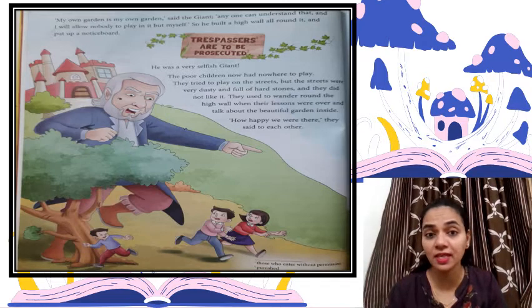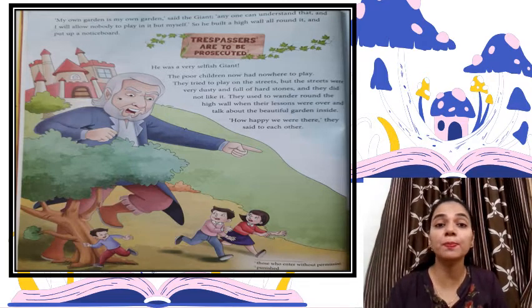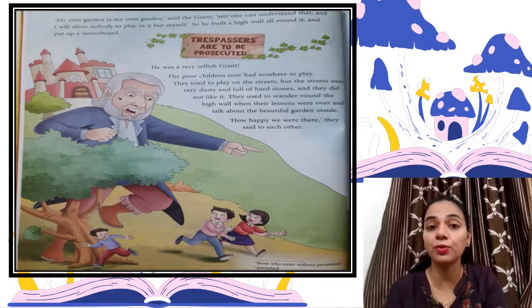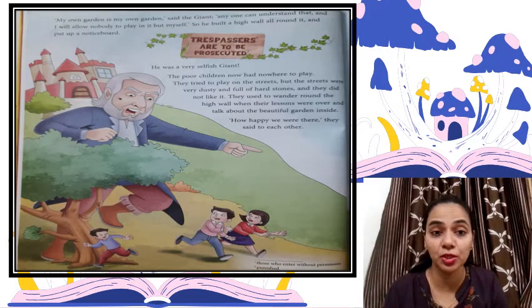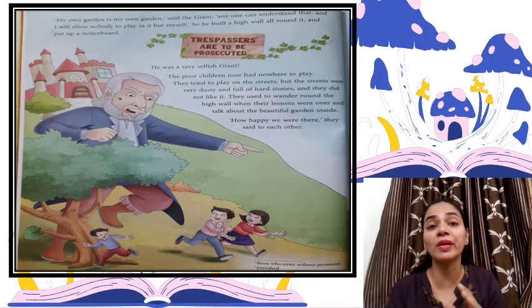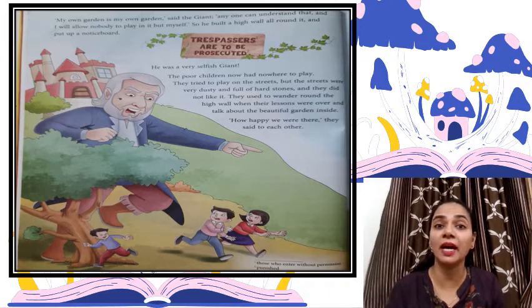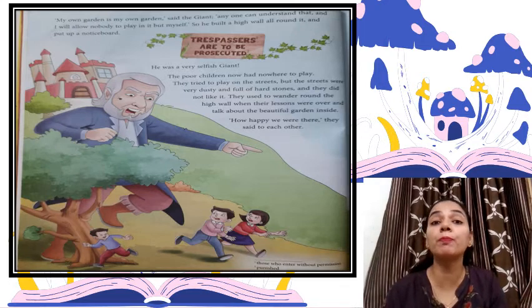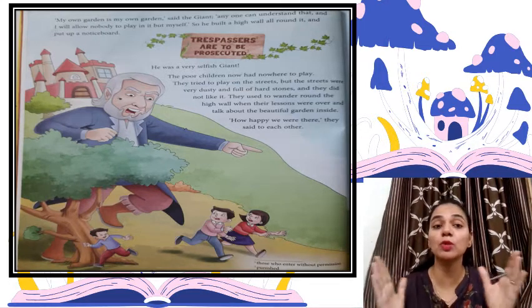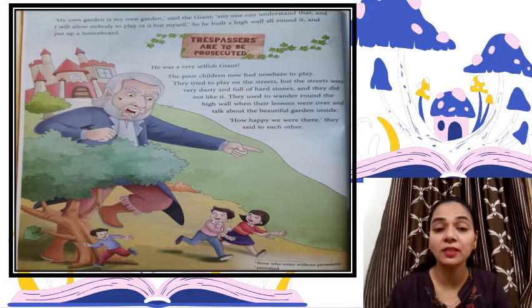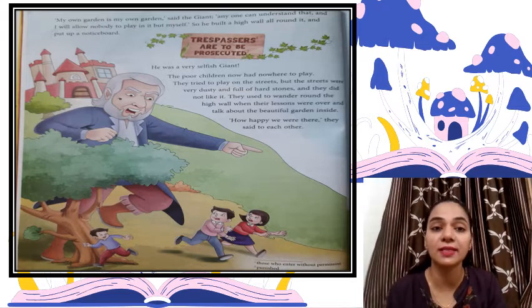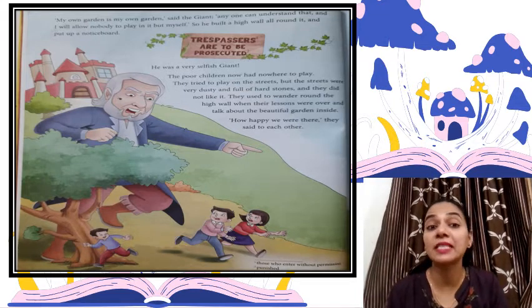As you can see in your book, it says, trespassers are to be prosecuted. Now a trespasser is one who enters without permission. Because he was not allowing anyone to enter his garden, and if someone enters without permission, they will be prosecuted. Prosecuted means they will be punished. So this was the notice board that he hung, and he didn't allow any child to play in his garden. He was very selfish.